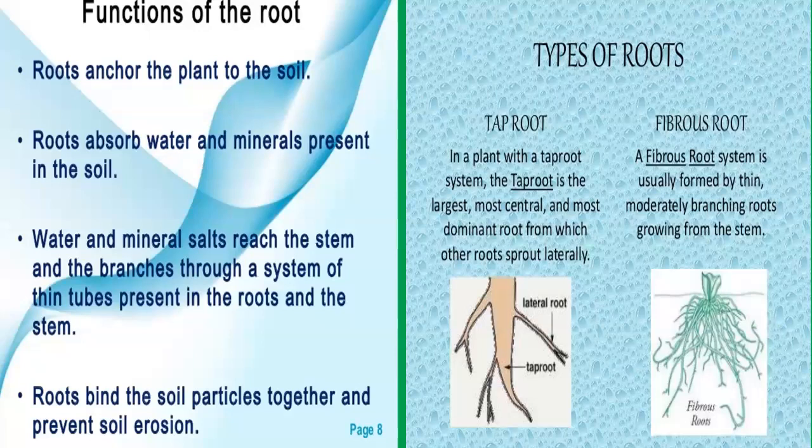This prevents the plant from being pulled out easily or blown away by the wind. Second function, roots absorb water and minerals present in the soil. Water and minerals reach the stems and the branches through a system of thin tubes present in the roots and the stem.